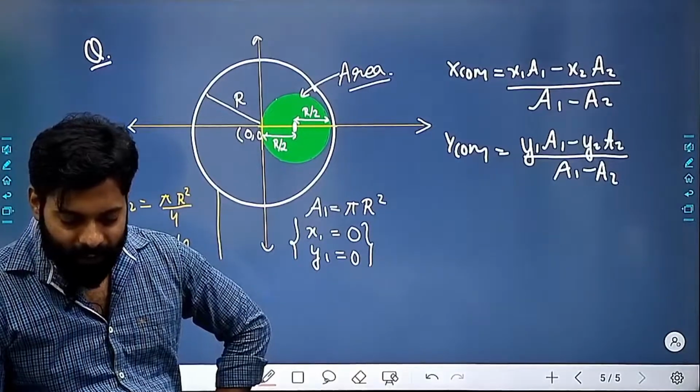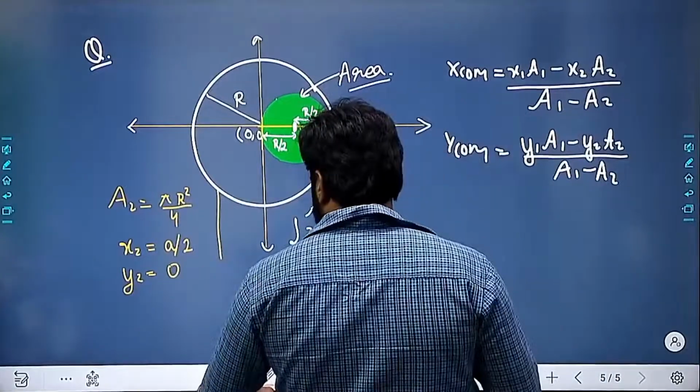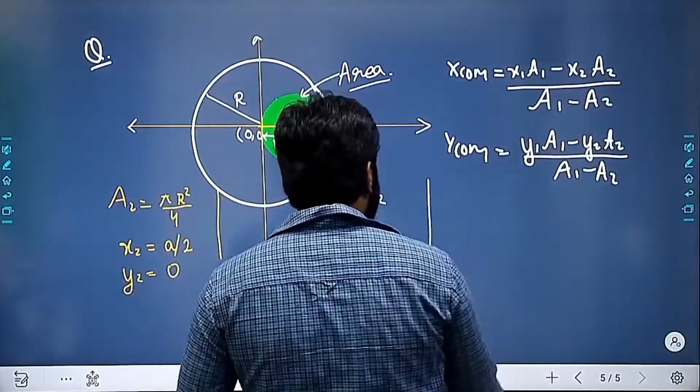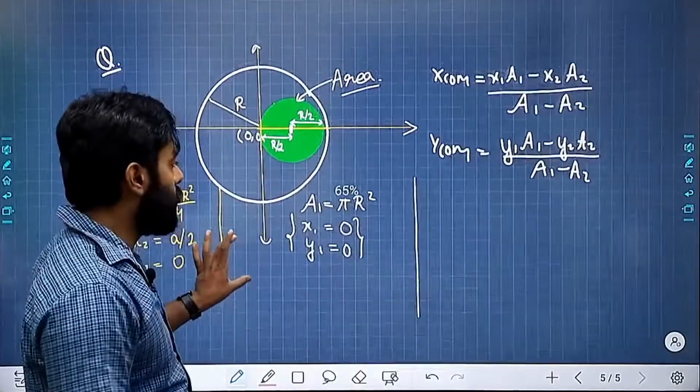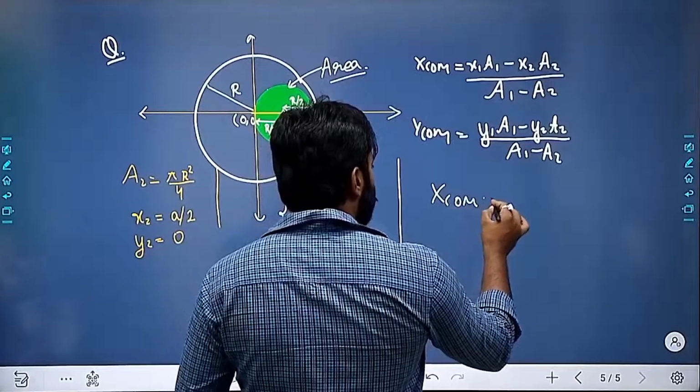Agree, my dear friend. So I know that now it has become very easy to calculate the center of mass. So x_cm is equal to